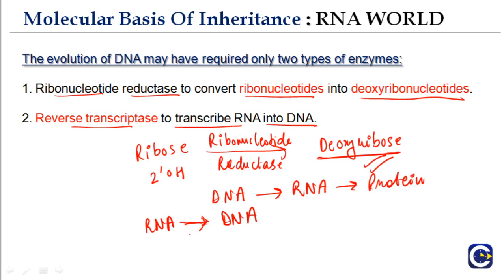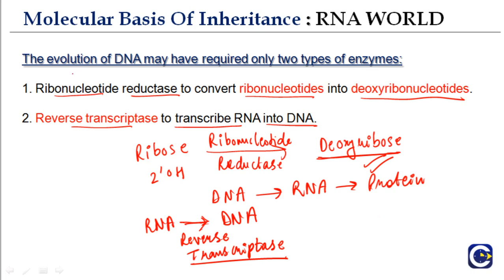One very good example is viruses. In certain RNA viruses, not all viruses are RNA viruses, RNA is converted to DNA, and this is done by reverse transcriptase.